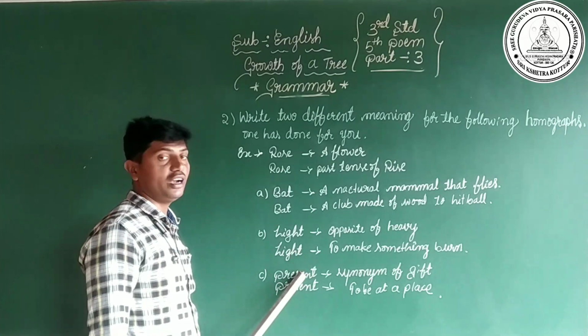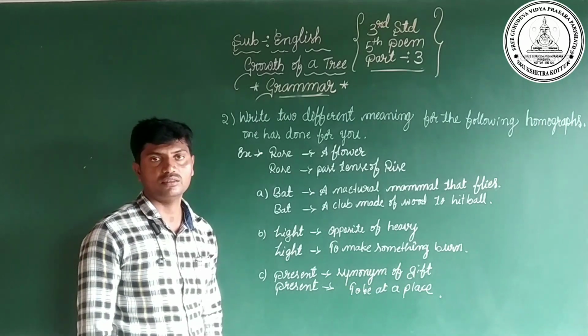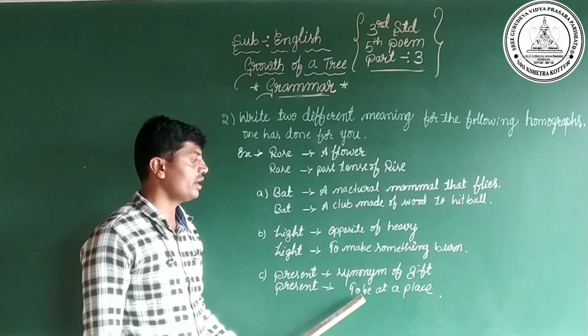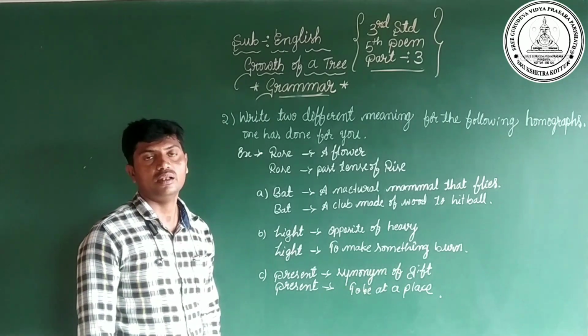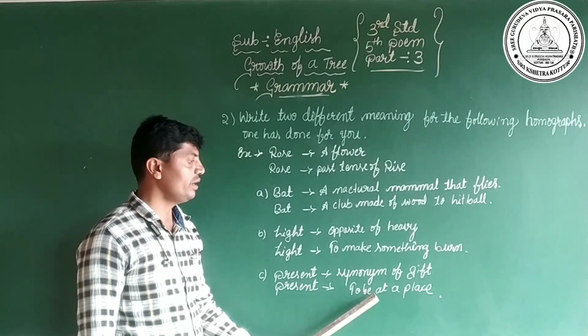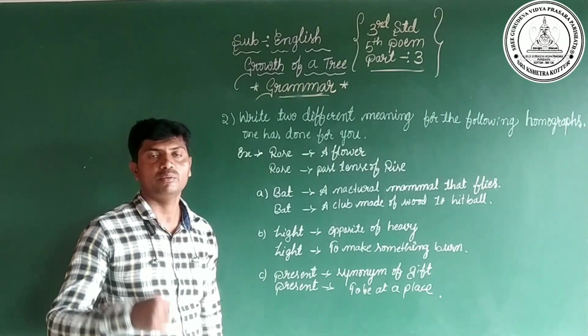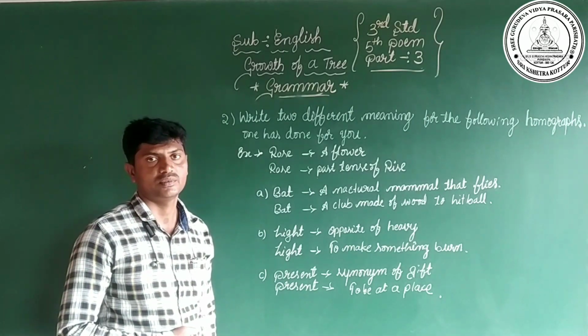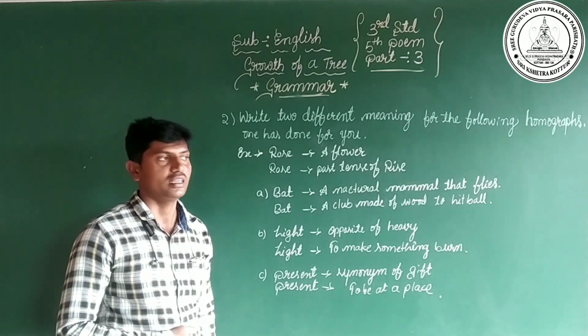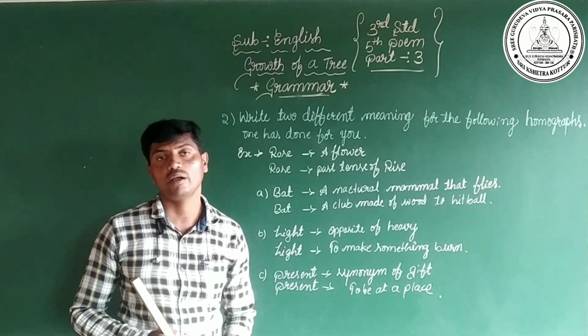Next, come to the third one, present. A synonym of gift also we call present, and to be at a place also we call present. A synonym of gift we call present, and to be at a place also we call present. Tomorrow I will be present. Sometimes we say like that, yes or no? Yes. Yes, dear children, words like these we call homographs.